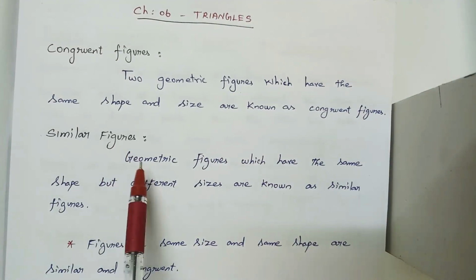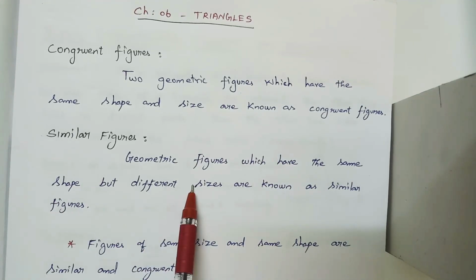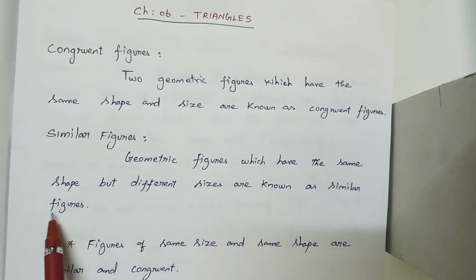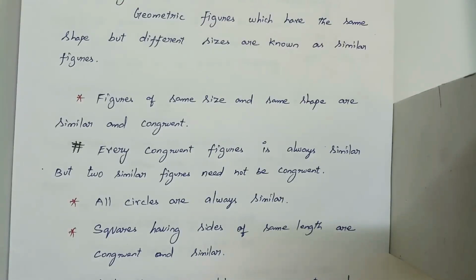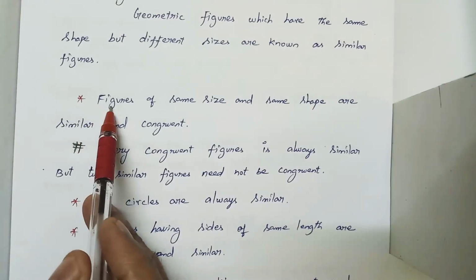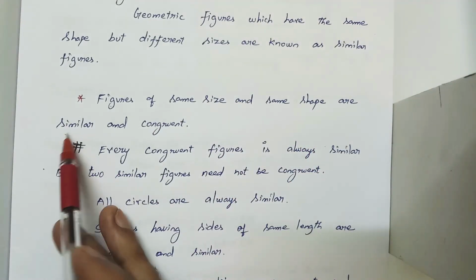Similar figures are geometric figures which have the same shape but different size. They are known as similar figures. Next, figures of the same size and same shape are similar and congruent.